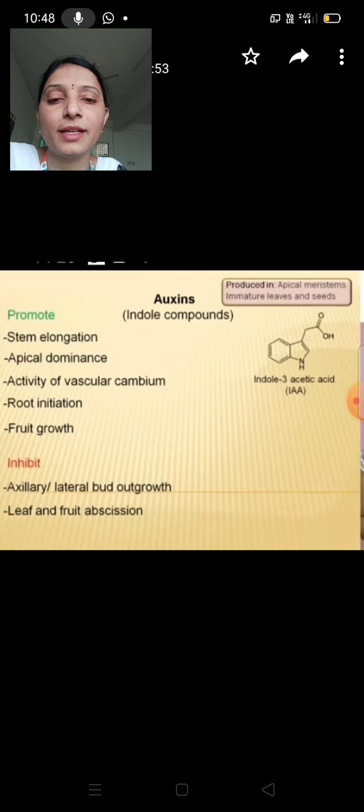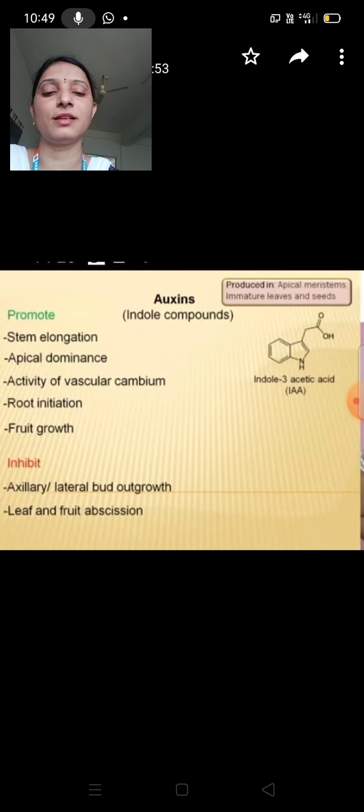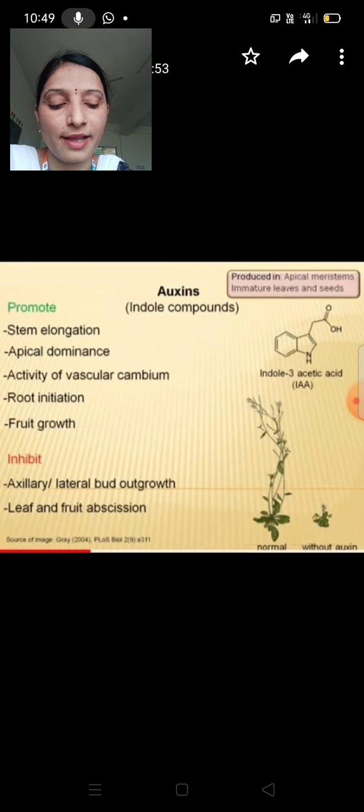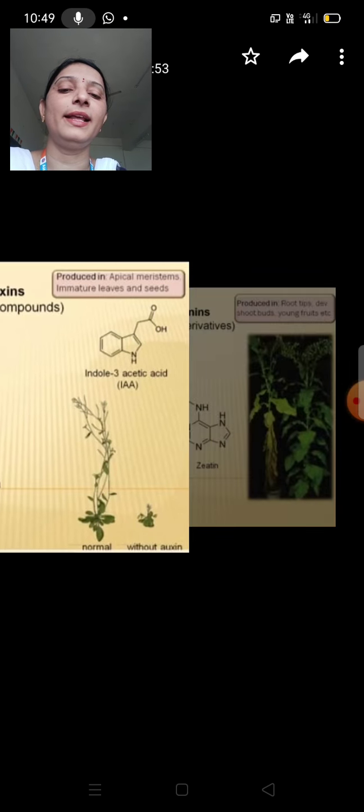Next, inhibitor. Auxins inhibit axillary or lateral bud growth. They also inhibit leaf and fruit abscission later. So see this picture. Now we look at an insidious plants as use various plants. Now normal levels of auxins but genetically produced auxins. So overall auxins promote plant growth. Do you understand? Okay.